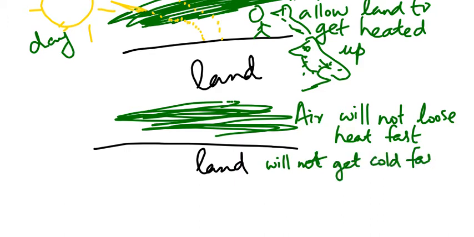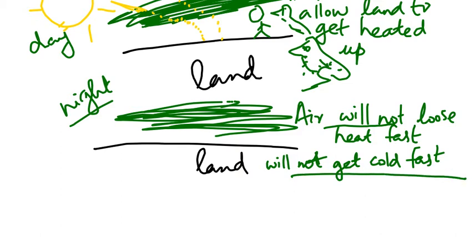So what is the air doing there in the night time? Air will not lose the heat fast. Air will be keeping some heat. In the morning time it was absorbing, no? So that heat will be present in the air during night time also. So the land will not get cold fast. That's how living things or life can live even at night time. It won't get that much cold.